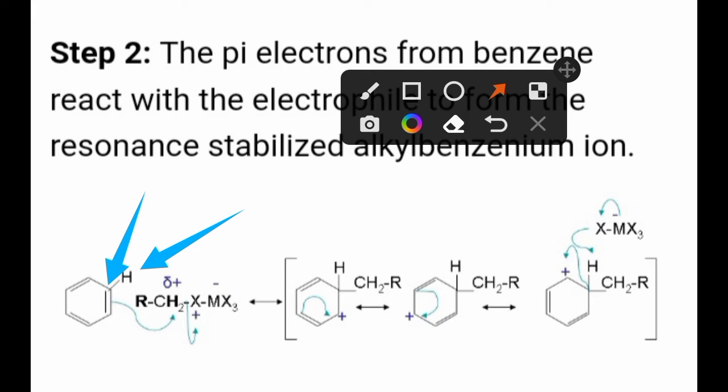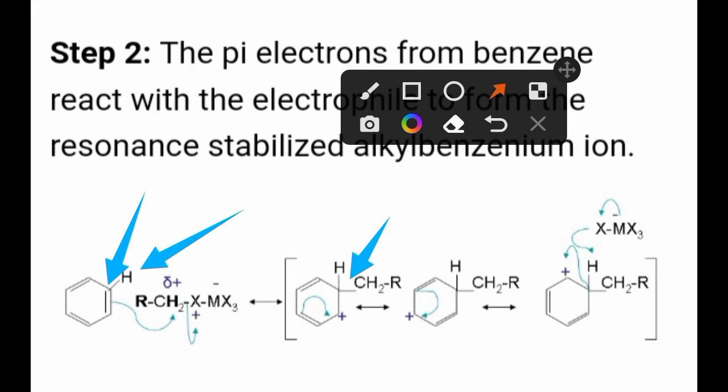Now, this electrophile RCH2X MX3, the positively charged electrophile RCH2, gets bonded with the carbon of the aromatic ring. In this step, there is formation of a carbon-carbon bond.